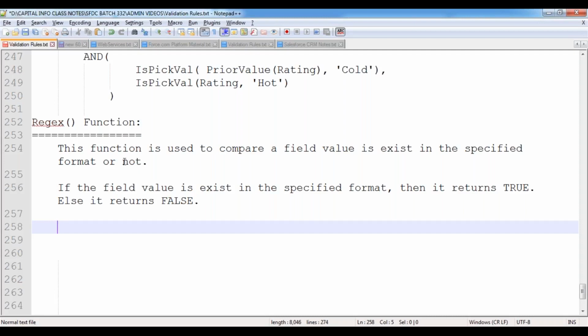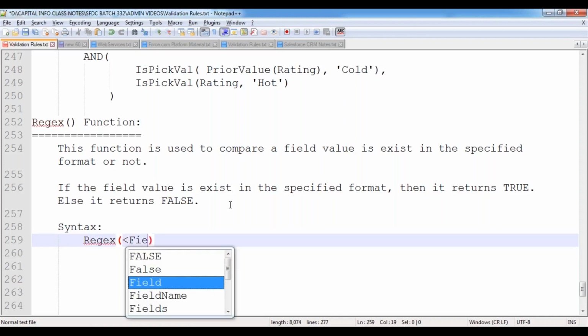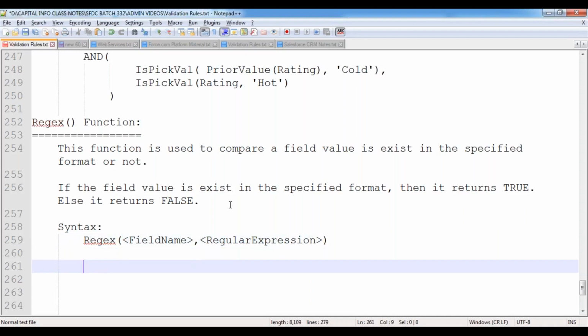Whenever you want to compare this field value with the specified format, we have to prepare the expression first, with the format you want to compare. Let me give the syntax. You have to specify REGEX, then the field name, comma, regular expression. So we have to pass these two parameters, the field name and the regular expression.